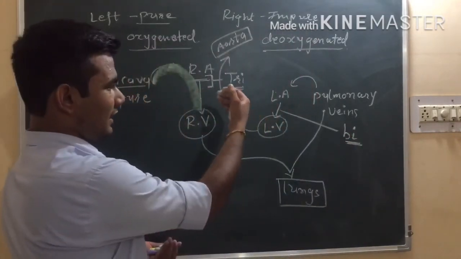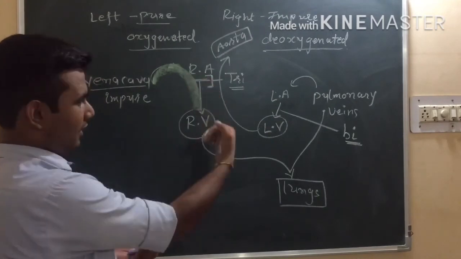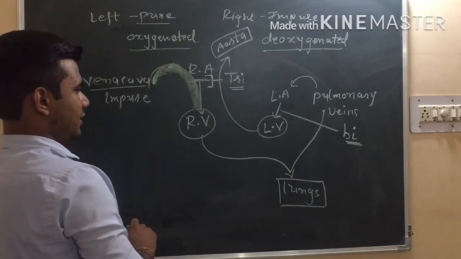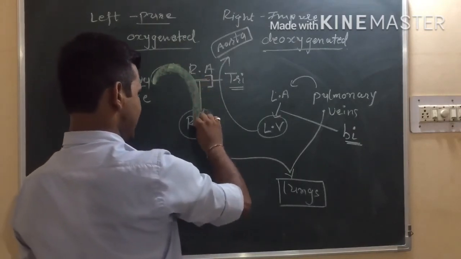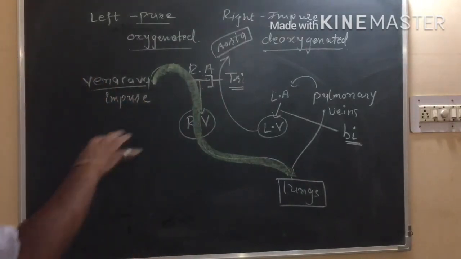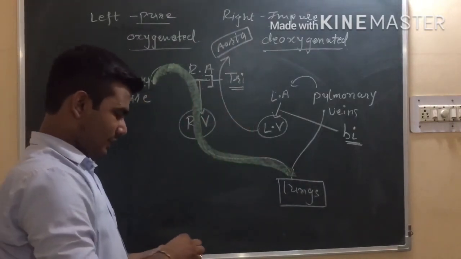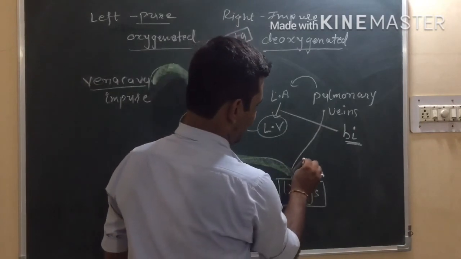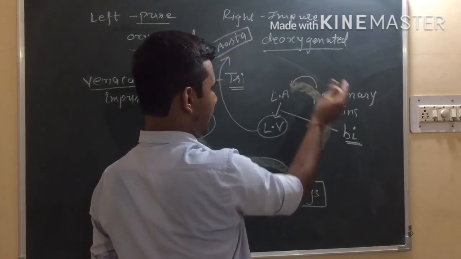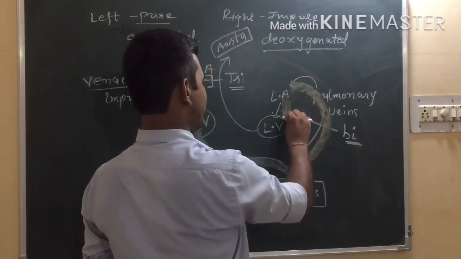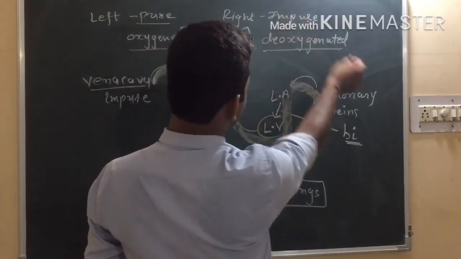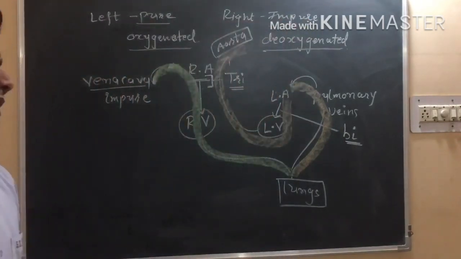These valves will not allow the blood to go from the ventricle back to the atrium. Okay, here in the right ventricle also, this impure blood goes into the lungs. In the lungs, I am just showing you the path, this blood will get purified and go through the pulmonary vein to the left atrium. From the left atrium, it will be sent to the left ventricle, and from the left ventricle through the aorta it is sent to different body parts, right?